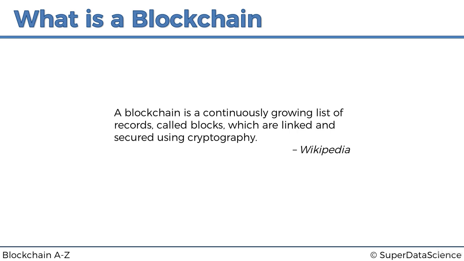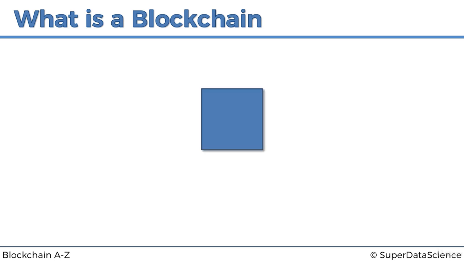So let's have a look at one of these records, or so-called blocks. What constitutes a block? Well, a block, because it's a record, will obviously have data inside it. For instance, it might have just a string of words, hello world. Then it'll have a value, which is called a previous hash, and we'll get to this in a second. And then it'll have a value, which is its own hash. And what the hash is, is like a fingerprint of this block.